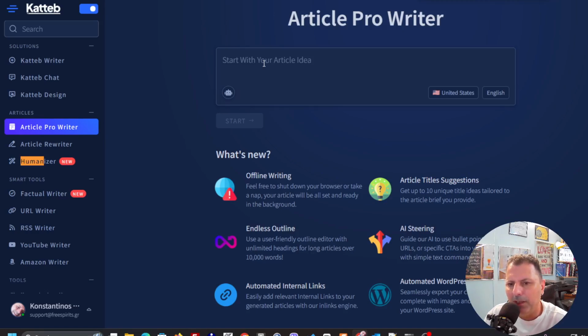You can request where exactly and to which category you want this content to land, and you're gonna have it straight on your WordPress website.